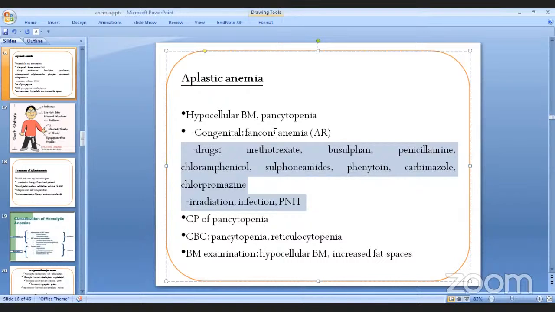these important drugs, है. Some drugs याद गर्न it's not possible, but some of these important drugs such as your cancer medications such as methotrexate, busulfan, penicillamine, chloramphenicol, sulfonamides, phenytoin, carbimazole, chlorpromazine. These are some of the drugs that you should remember, right? Sometimes they might get asked. अर्को चाहिँ केले हुन सक्छ त irradiation हुन सक्छ अर्को इन्फेक्सनले हुन सक्छ है प्लास्टिक एनेमिया अर्को चाहिँ there is